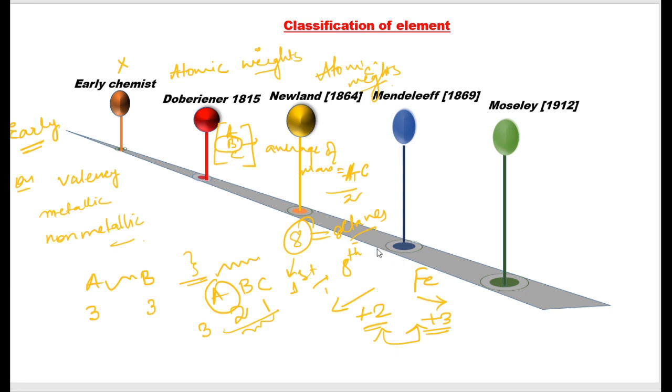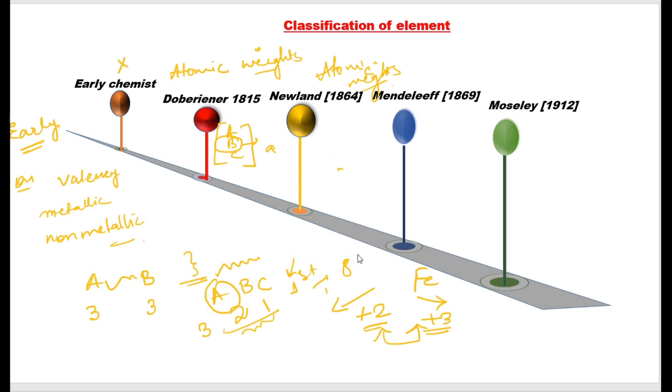What was the problem with this method? It did not leave space for undiscovered elements. So this method was also not acceptable.